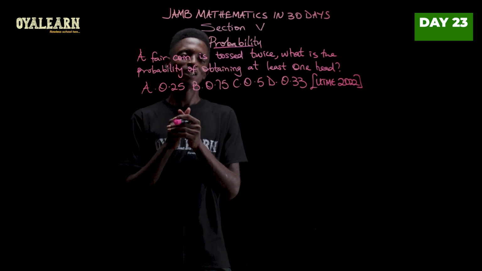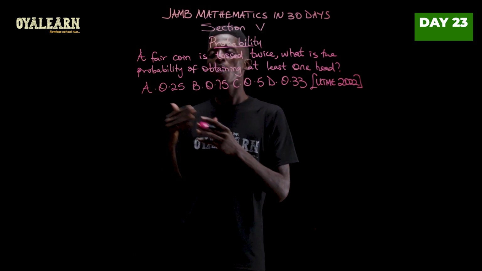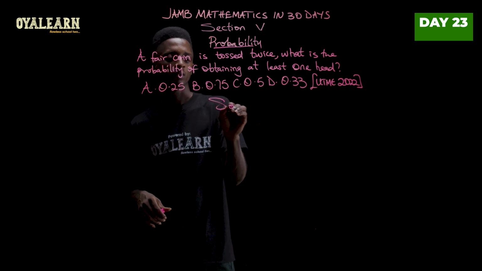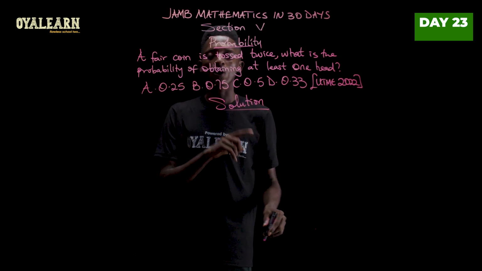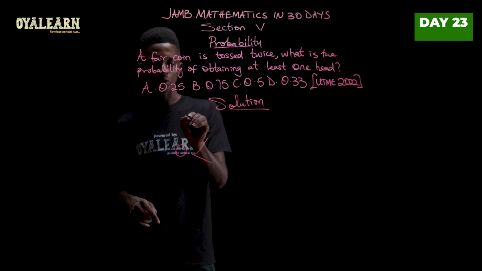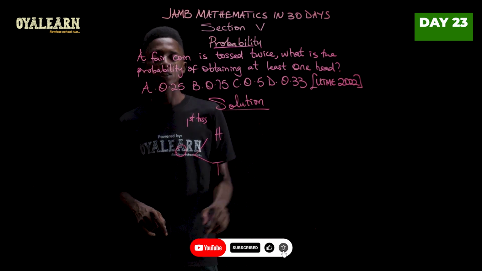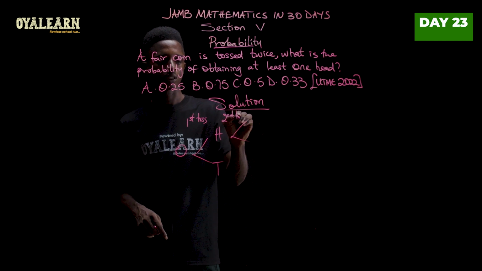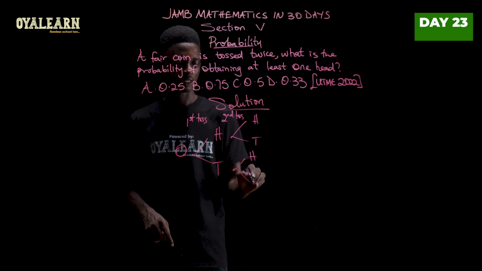This question starts by saying a fair coin is tossed twice. Now, what is the probability of obtaining at least one head? So we're going to solve this using the tree diagram. So it's a fair coin tossed twice. So when the coin is tossed at first, the first toss would produce either head or tail. Now, second toss. Here we have head, tail, head, tail.